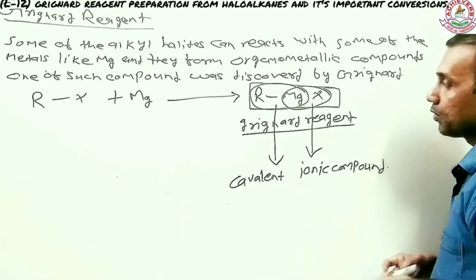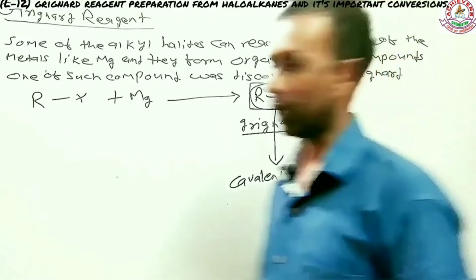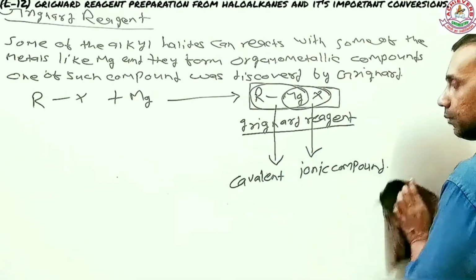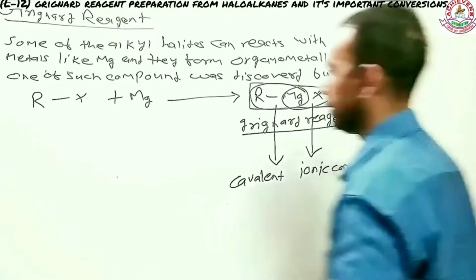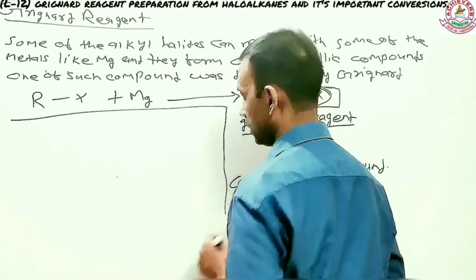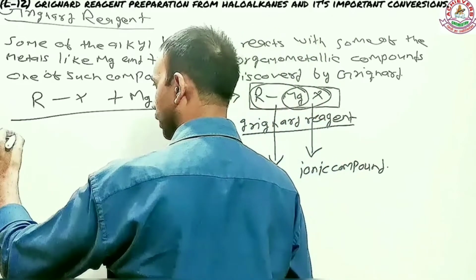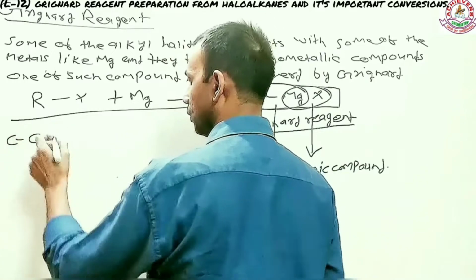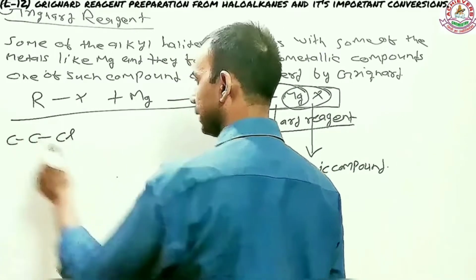Let me take you through an example. In case you need, you can copy it. Suppose I'm talking about this chloride, chloroethane.